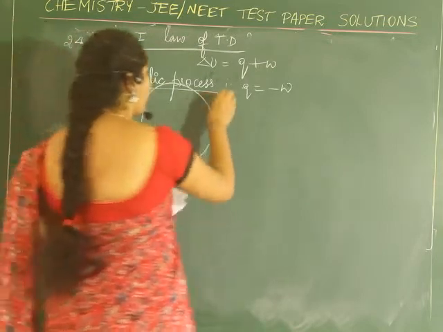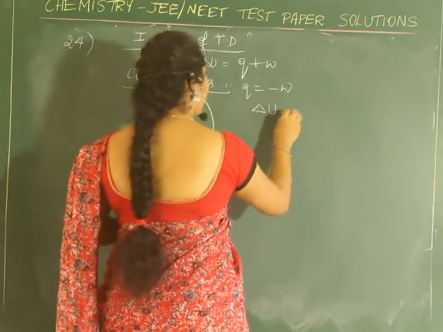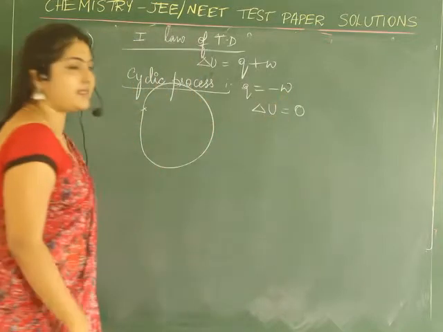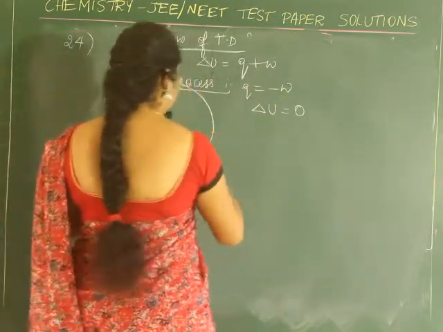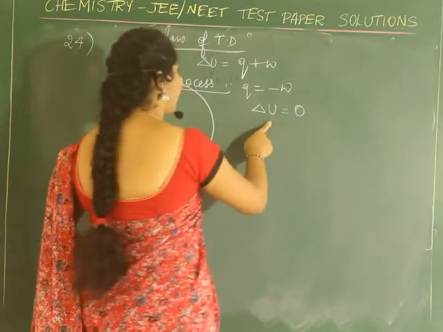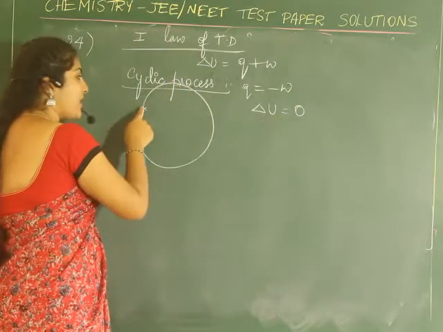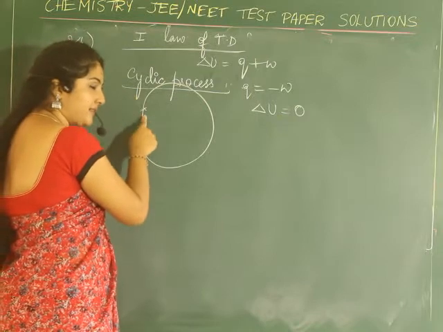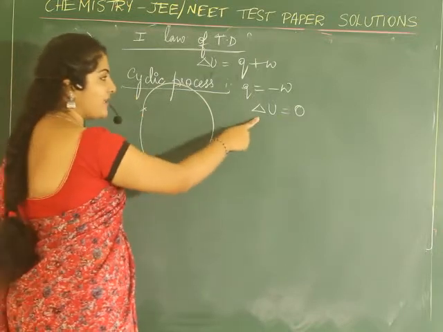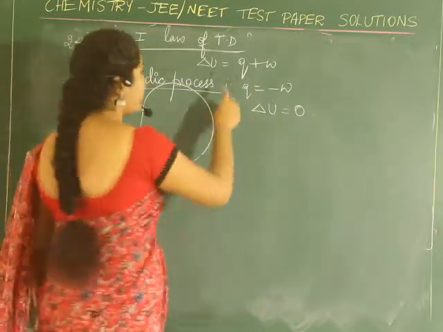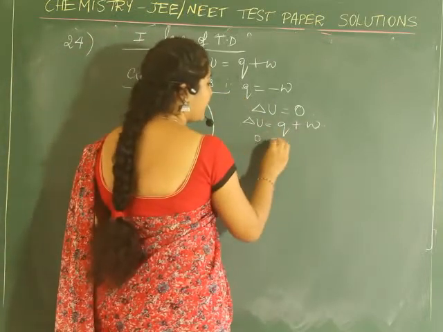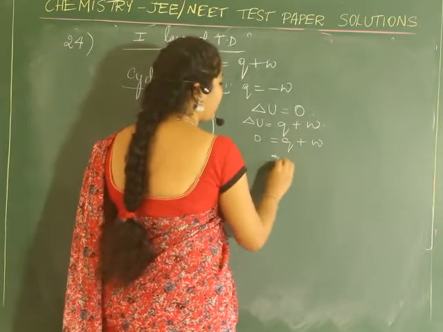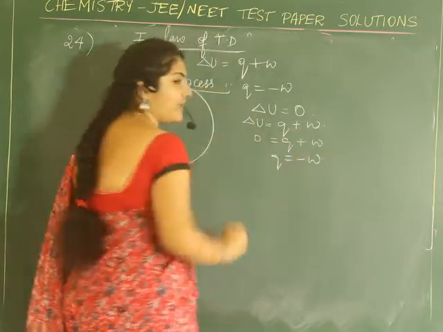For a cyclic process, delta U, the change in internal energy, is equal to 0, because the initial and final points are the same. So applying the first law, 0 is equal to Q plus W, or Q is equal to minus W. It is right.